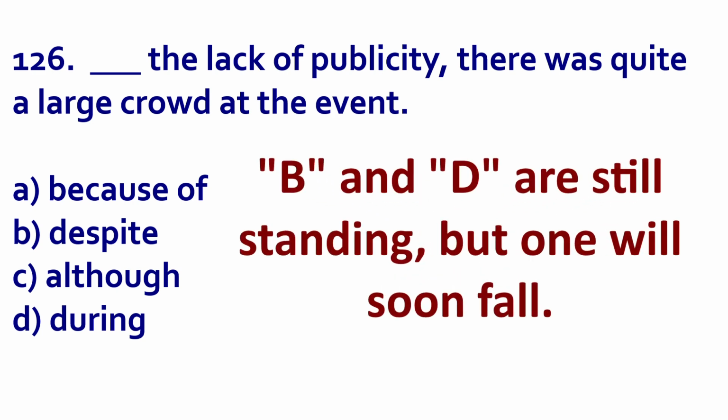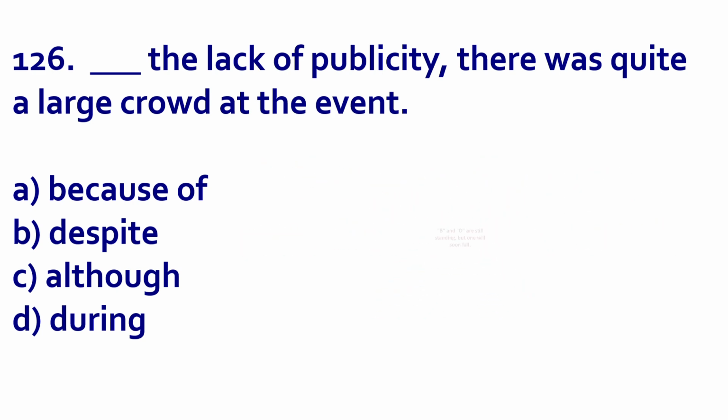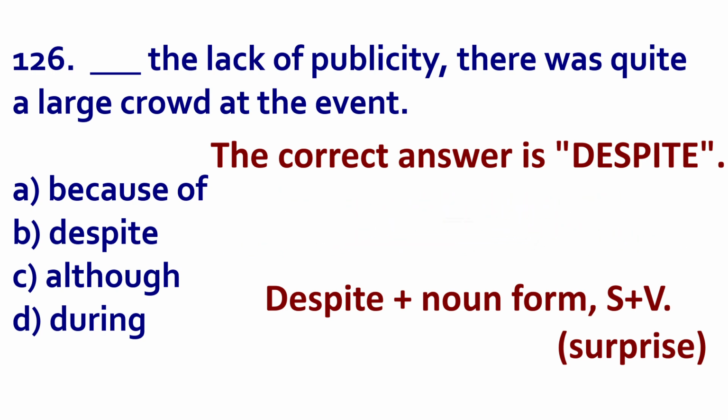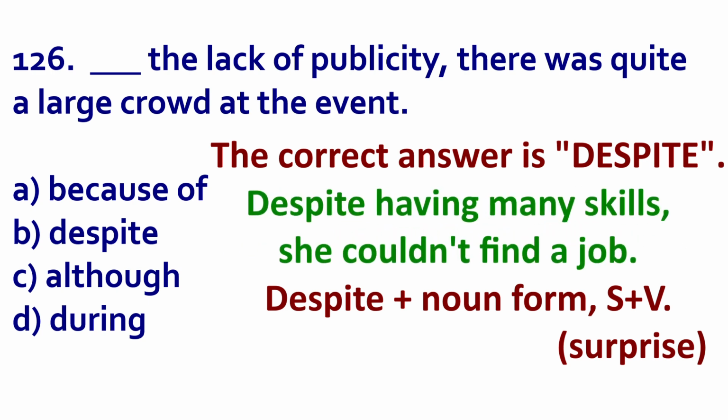What is most logical? Well, the answer is despite. When we use despite, we say despite noun form, and then we have a surprise. For example, despite the delicious food, the restaurant was not popular. This is a surprise because it should be popular. Or we can put a gerund after.